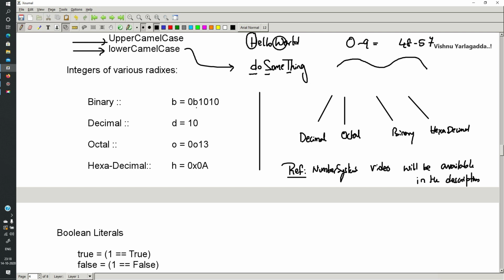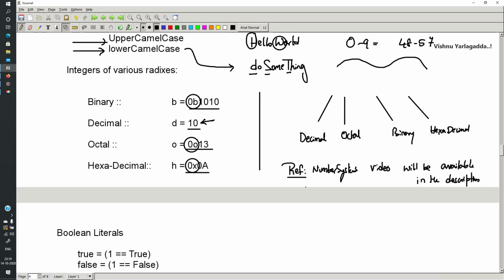To represent them, 0b stands for a binary number. If you don't put any prefix, then it is a decimal; 0o is octal; and 0x is hexadecimal.